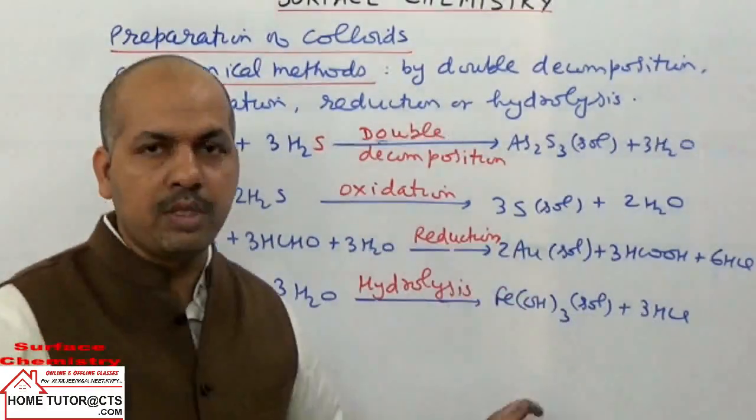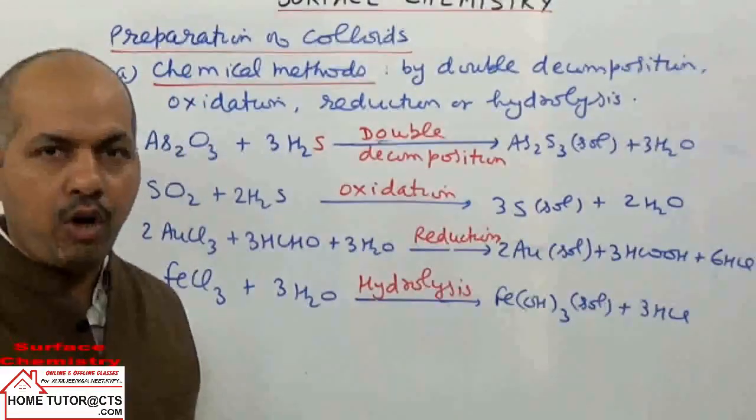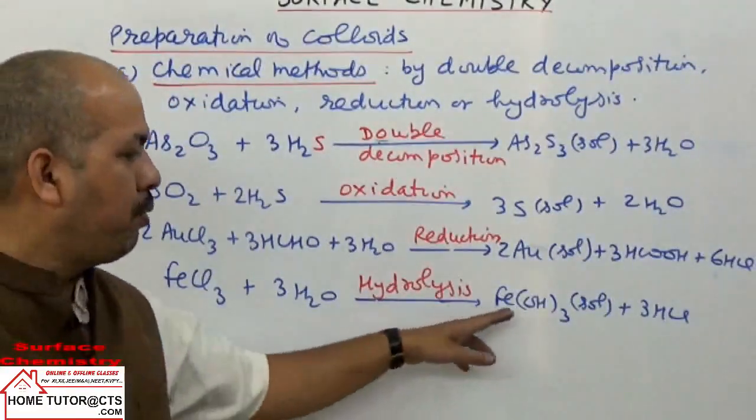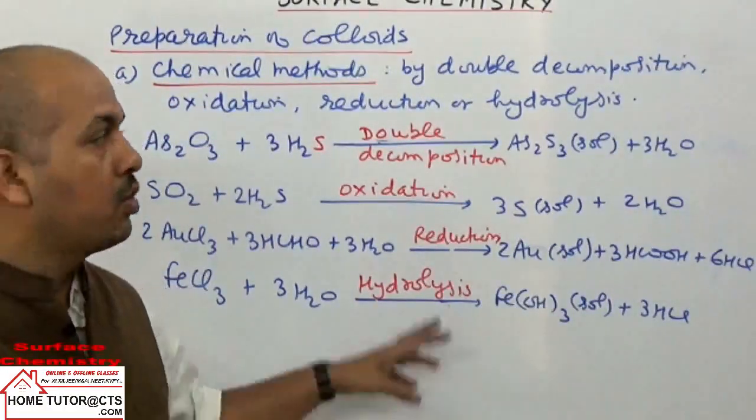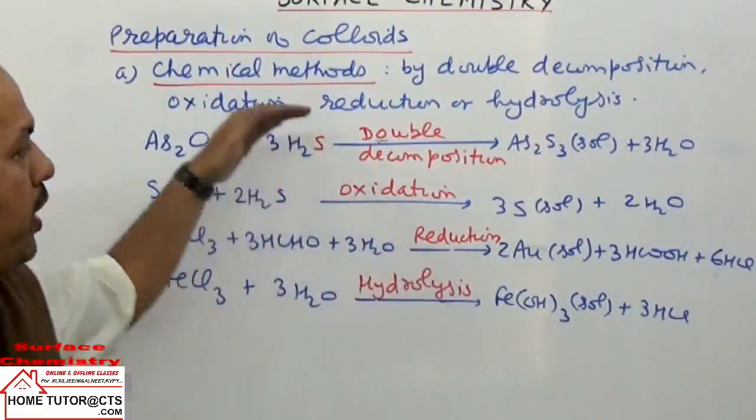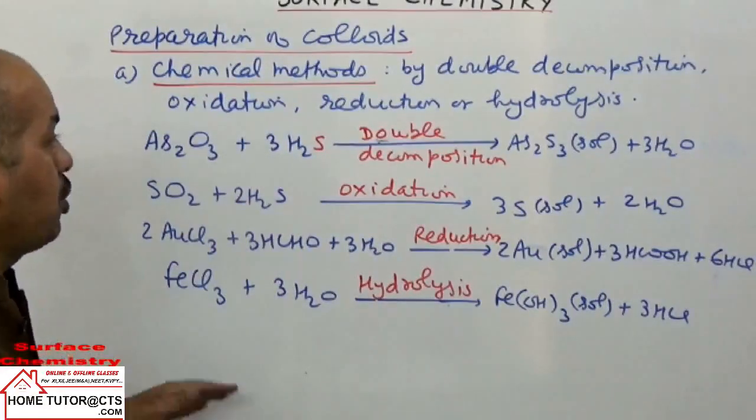Solubility is less, so they form the PPT, and fresh PPT is obtained here, which can be broken to form particles of the colloidal range. So anyway, this is taken as the chemical method for preparation of sols.